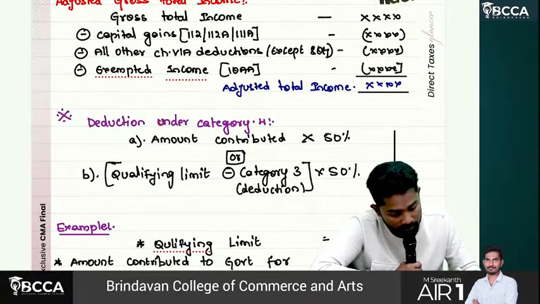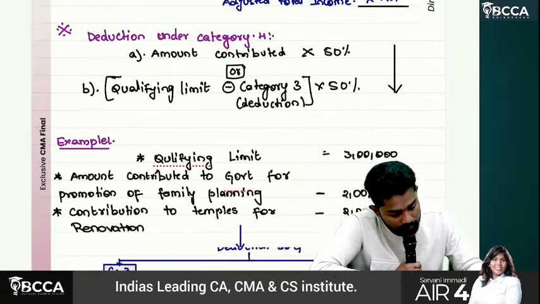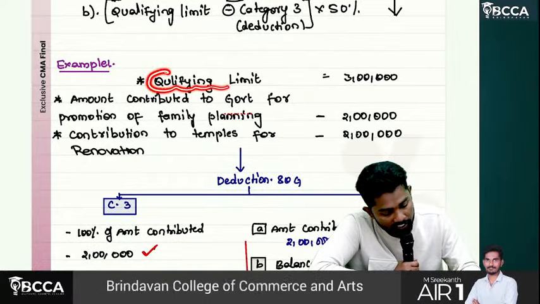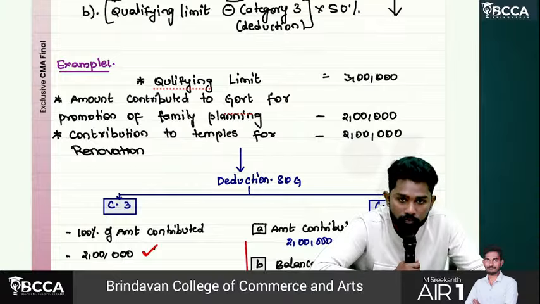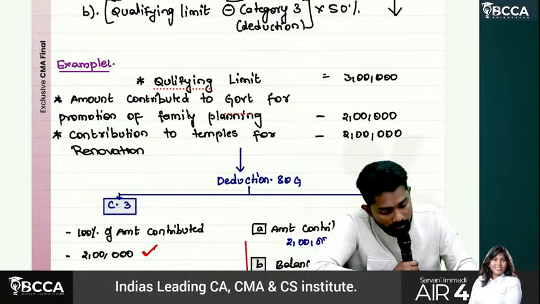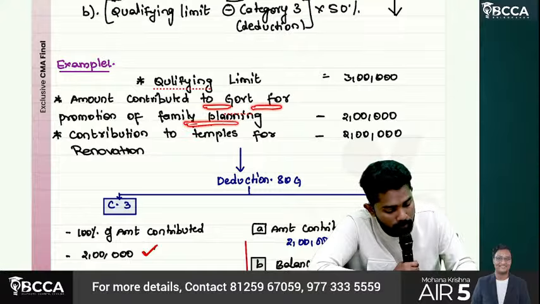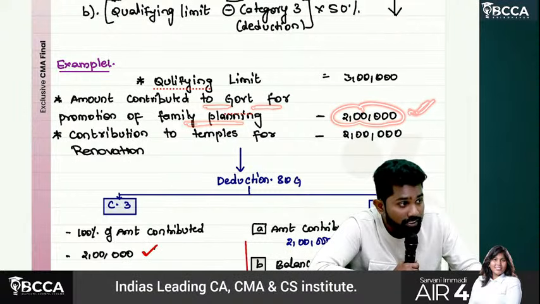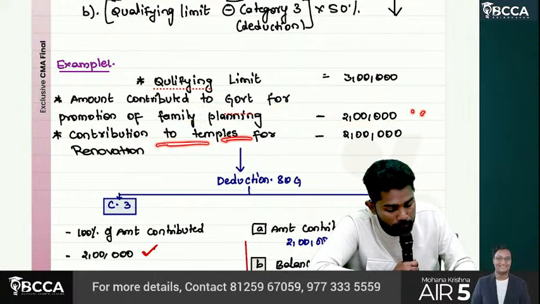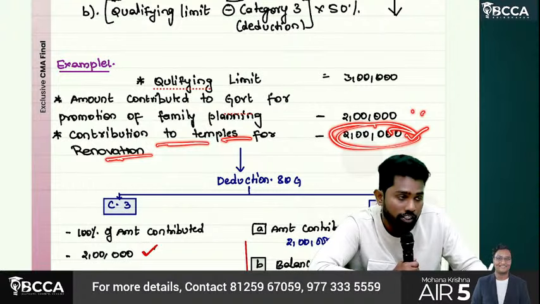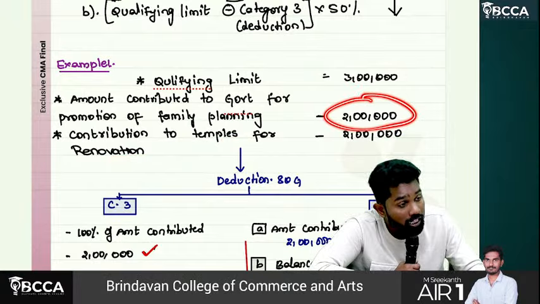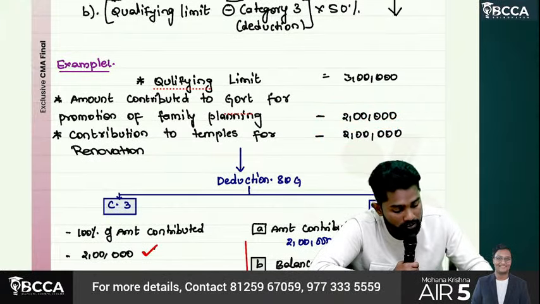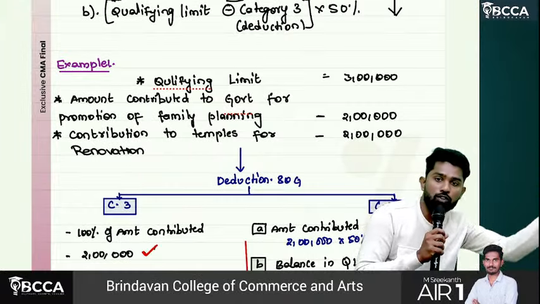So what should we check, sir? See, here this is an example. Qualifying limit, let's say it is 3 lakhs. Amount contributed to government for promotion of family planning is 2 lakhs. Sir, which category is it? Category 3. Contribution to temples for renovation, which category? Category 4. Category 3 how much, sir? 100% subject to qualifying limit. Category 4, 50%. So first we claim category 3, then only we'll go for category 4.